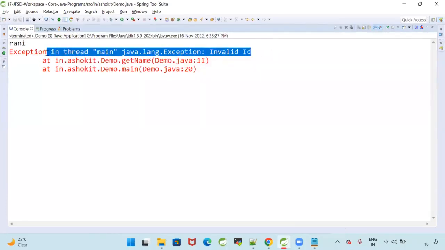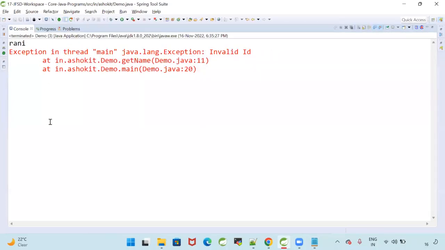That exception is printed. So we always need to troubleshoot the exception from bottom to top. That is called the root cause of the problem. So why does this exception come? If I don't execute the program, the exception will not come. I executed it, so I got the exception.